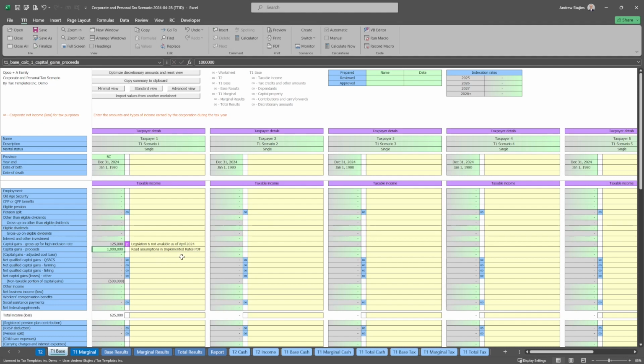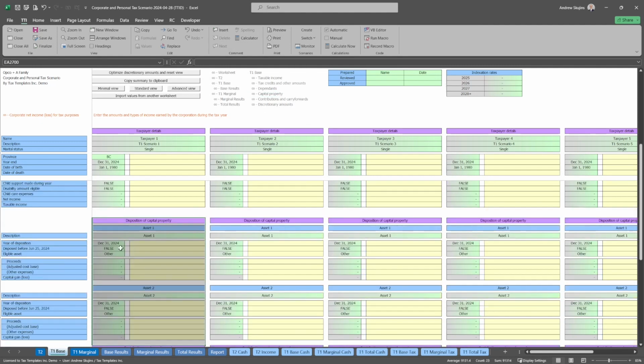For dispositions prior to June 25, 2024, you should mark them in the Capital Property section. Simply select True for the disposed before June 25, 2024 row to apply the previous half-rate inclusion. The Capital Property section is where you can also identify any properties before or after June 25, 2024 that are qualified small business shares. The increased capital gains exemption effective June 25, 2024 will automatically be calculated when applicable.